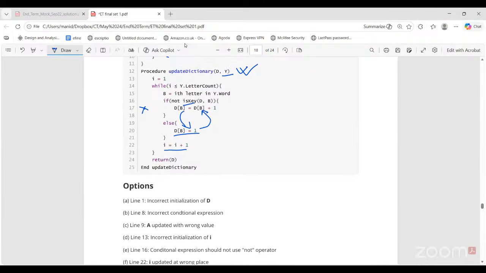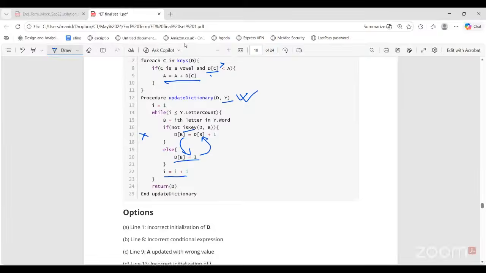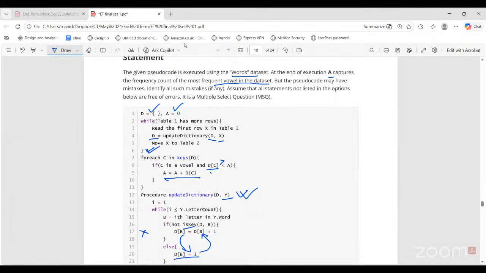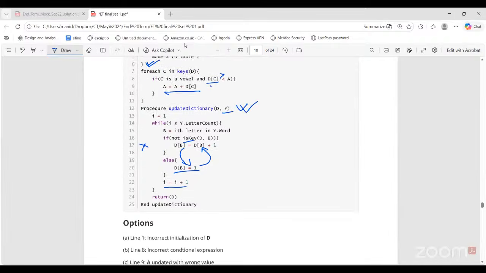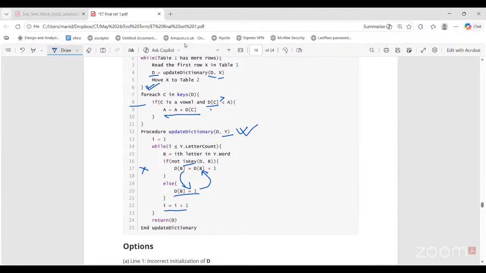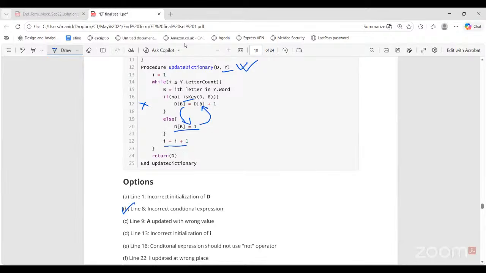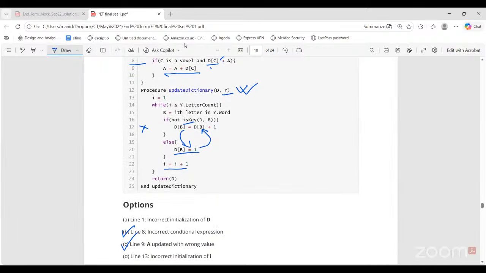So let's see which line numbers are given in the options. Line 1, incorrect initialization of D? No, D has to be a dictionary. It is correct initialization. Line 8, incorrect conditional expression. This is an incorrect conditional expression. This should be a greater value. Right. If D of C for any vowel is higher than current A, then you assign that value to A. So line 8 is definitely a mistake. Again, line 9, A is updated with the wrong value. This is also a mistake. A should be assigned the new value, not added.